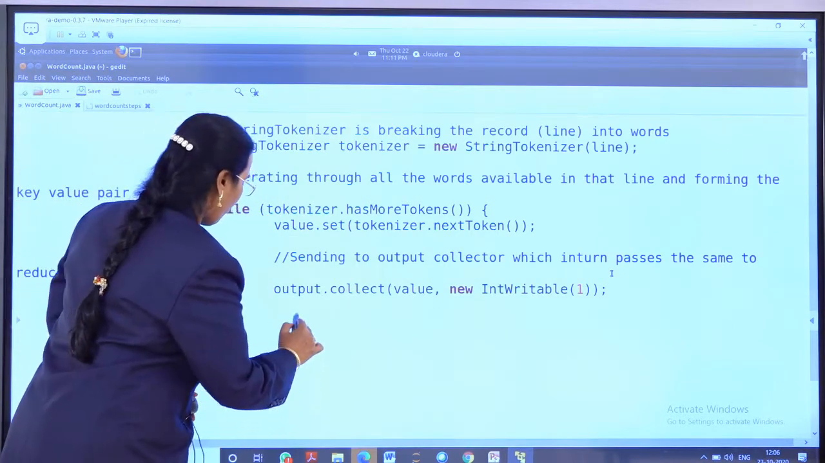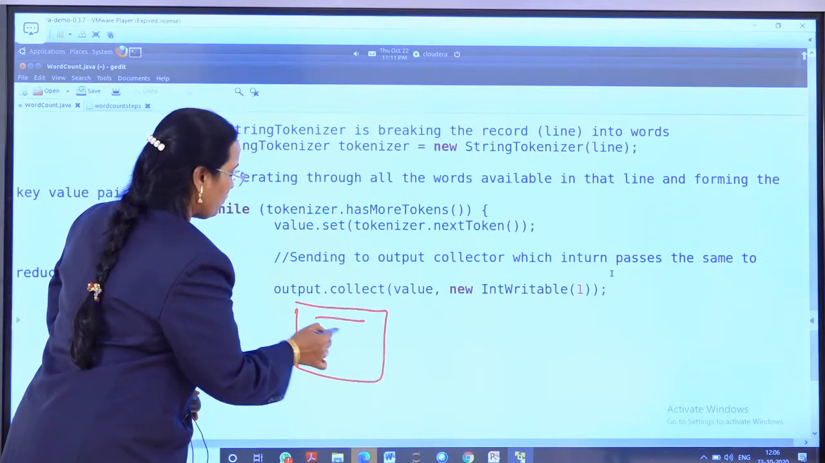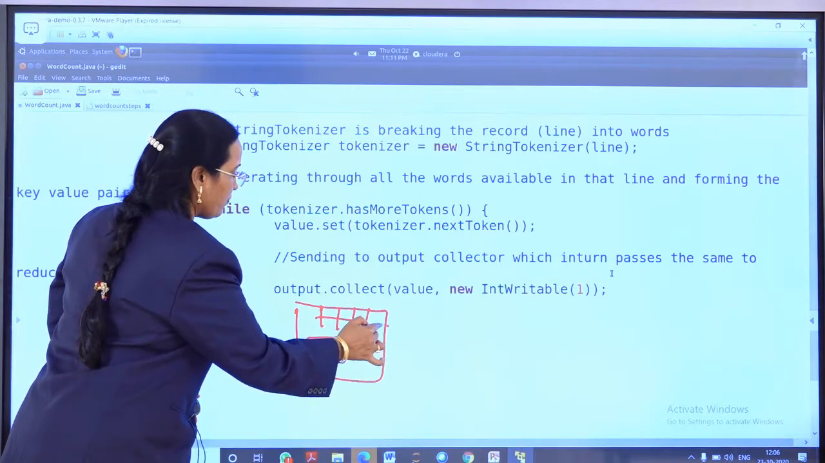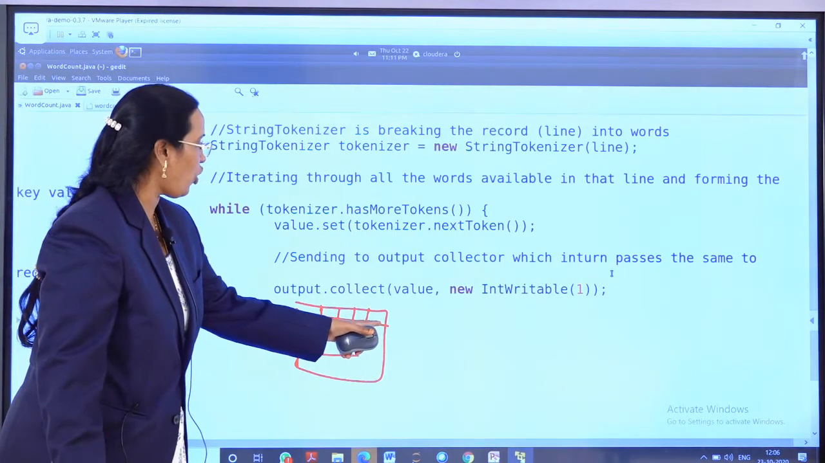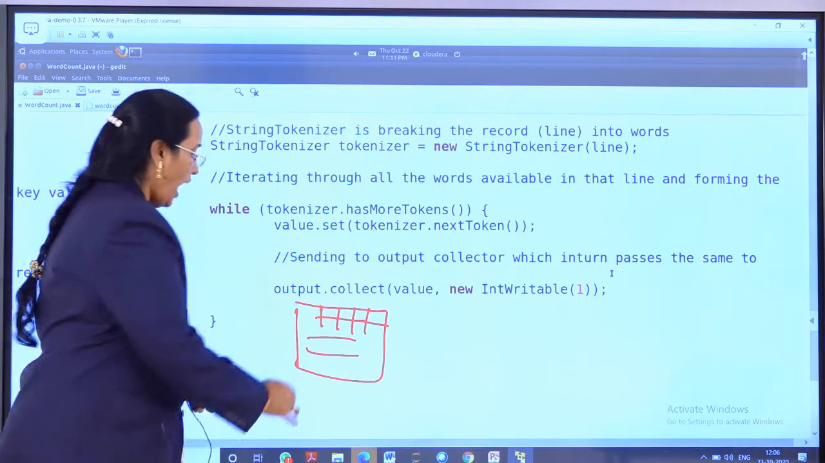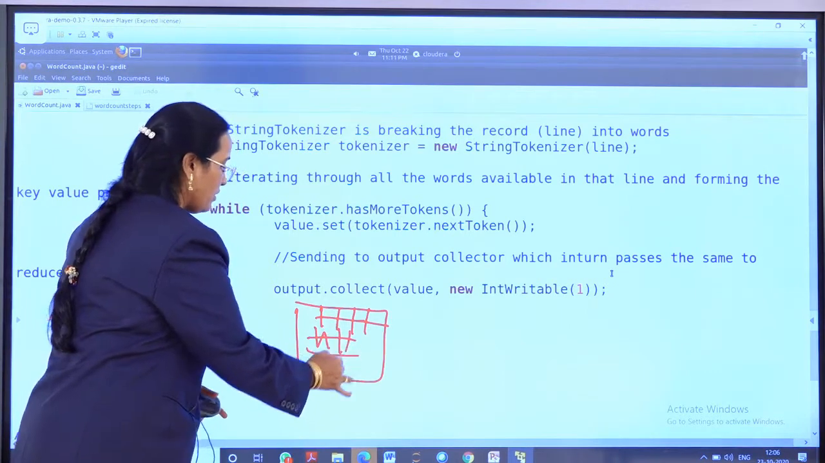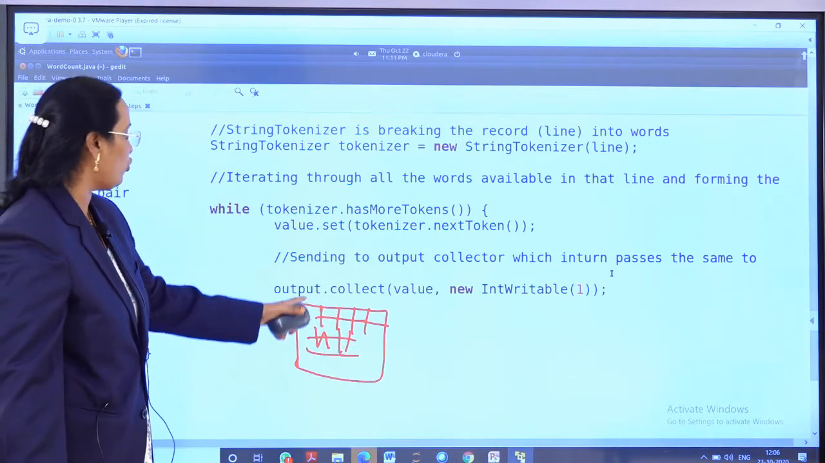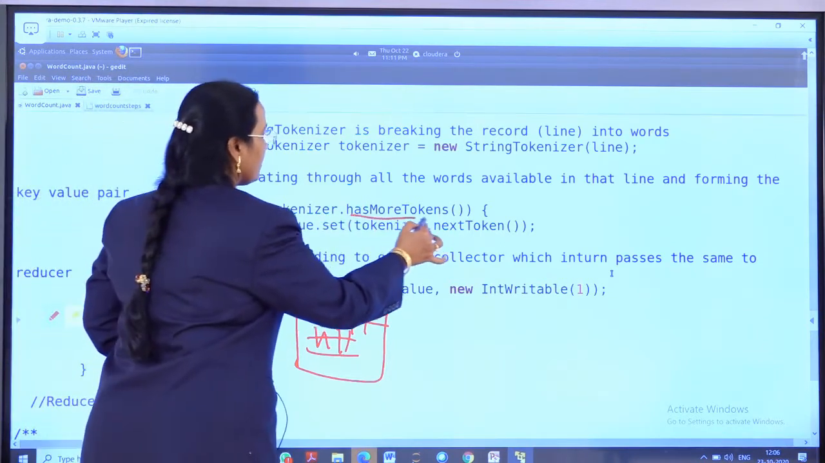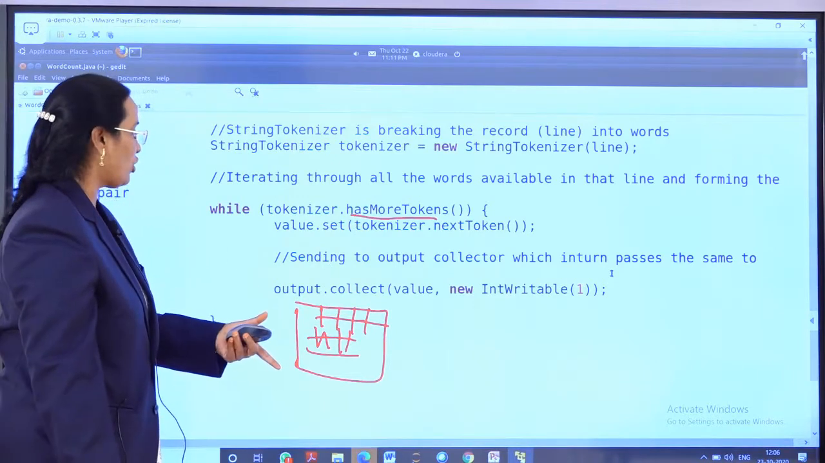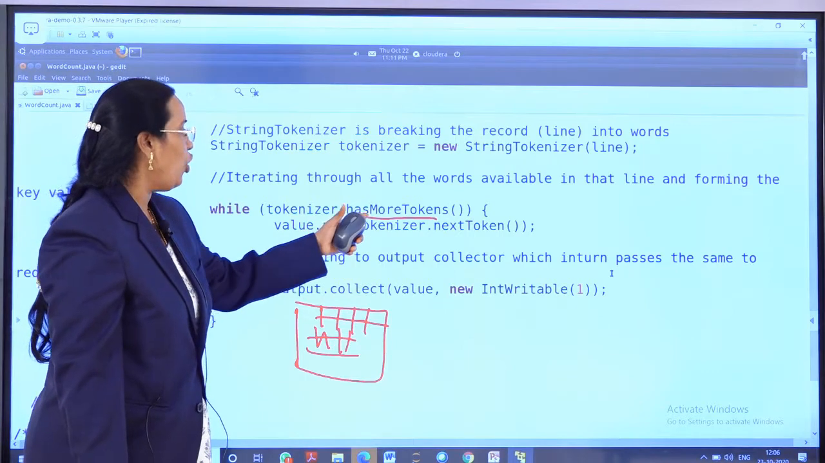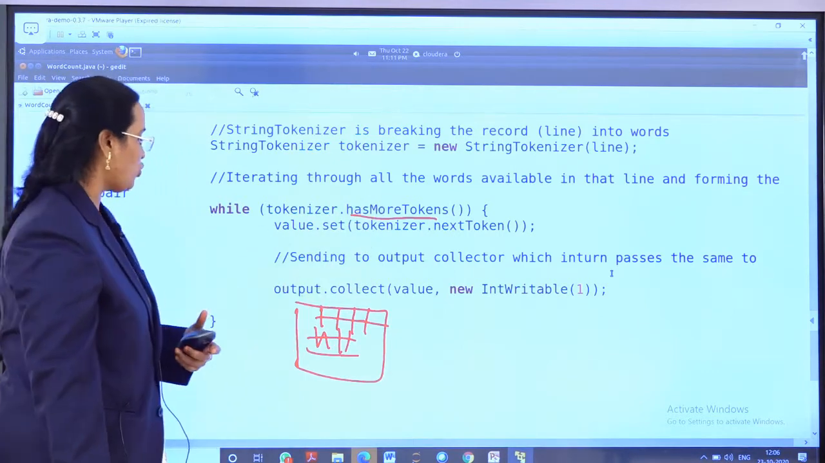This is my input file, and these are my tokens, words. I need to check whether any words are there or not. If no word is there, the loop will terminate and go to the next line, and again check every word likewise. So while tokenizer.hasMoreTokens, hasMoreTokens is a method that checks whether the next token is there or not. If the next token is there, what happens? word.set, set is a method here, tokenizer.nextToken to take the next token.